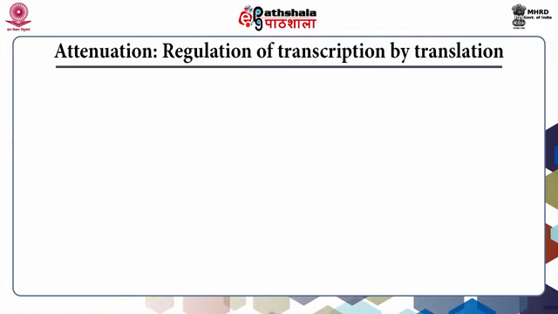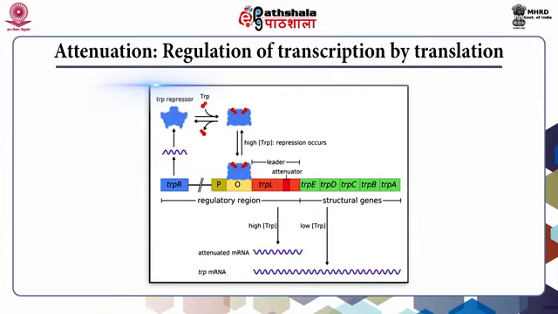Attenuation, regulation of transcription by translation. Attenuation is a mode of regulating gene expression in which events that occur during translation affect the transcription of an operon region of the DNA. As indicated earlier, translation in bacteria and archaea normally begins before transcription of the mRNA is completed, with the leader portion of mRNA attaching to the ribosome and translation beginning before the complete mRNA is transcribed.